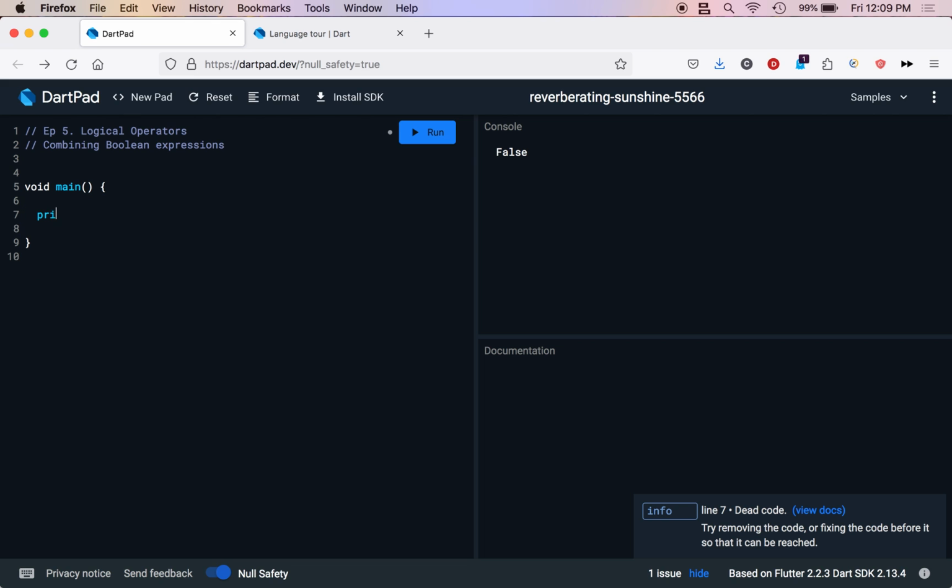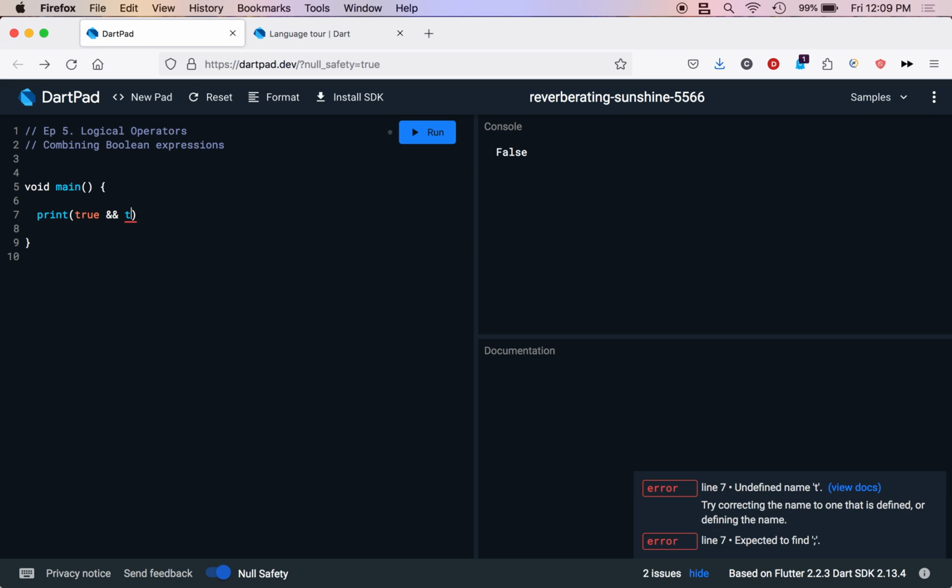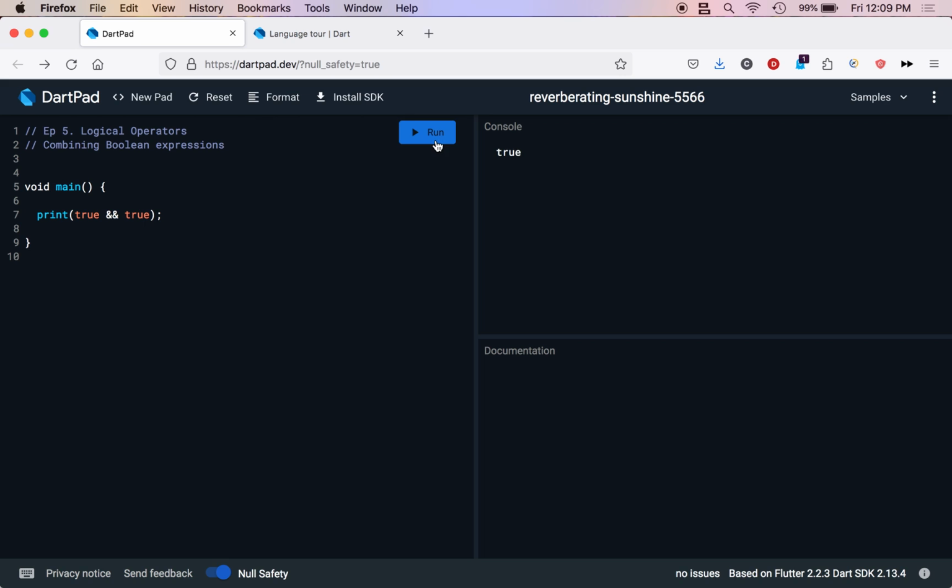Alternatively, you could just do print true and true. Yep, this stuff's pretty simple. You have the and, you have the or, and the not. The not, again, you invert. The only difference between the and and the or is that with and, both values need to be true to get true. Whereas with the or, if you have a true and a false, you're still going to get true.